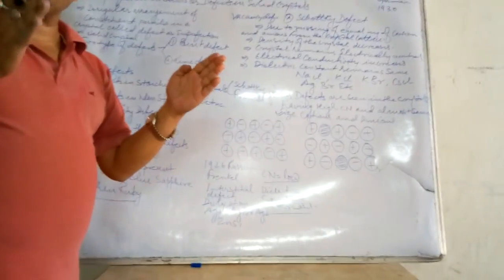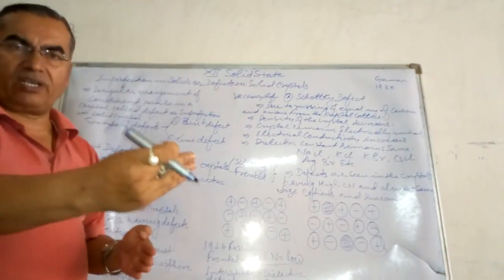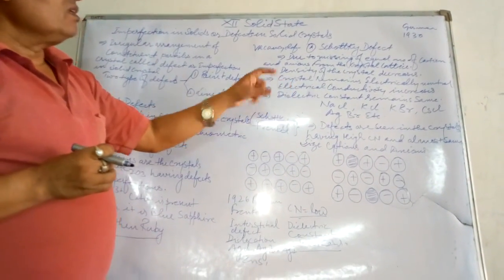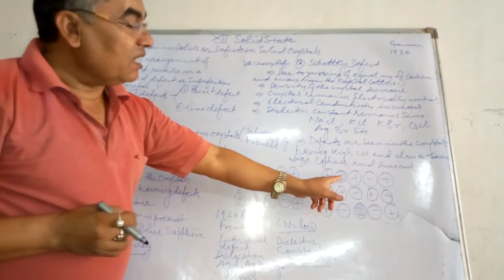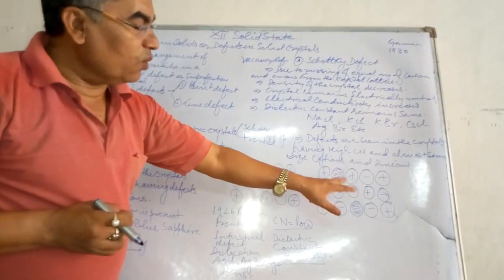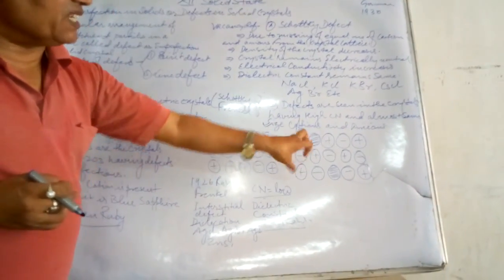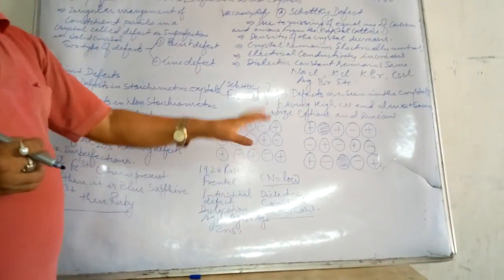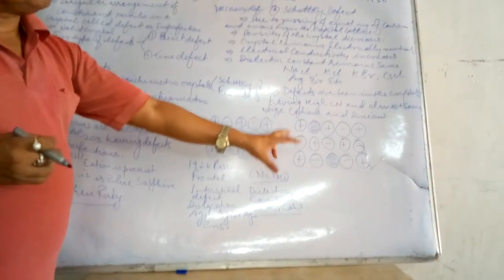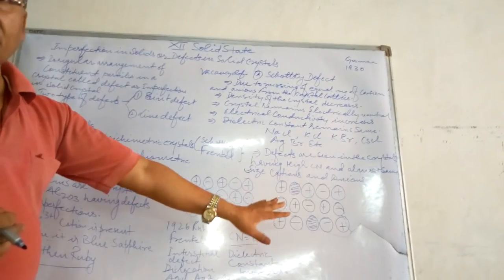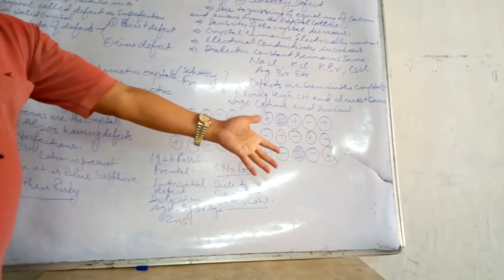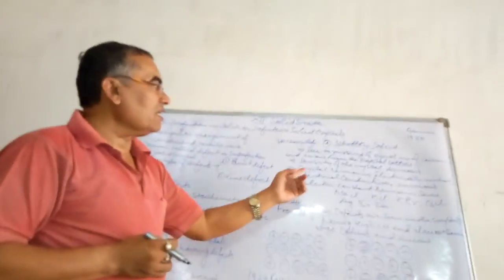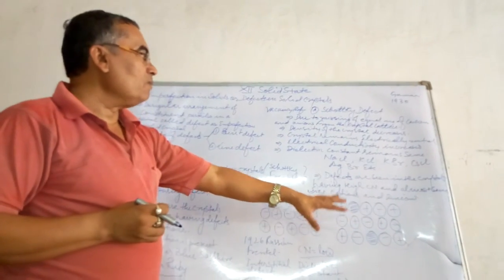Since the number of holes increases, and these holes can carry free electrons, electrical conductivity increases. So after Schottky defect, an ionic crystal increases its electrical conductivity, decreases its density, and remains electrically neutral.